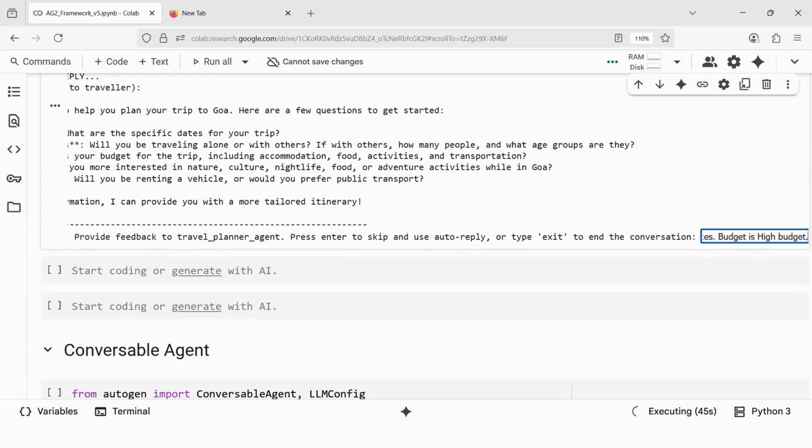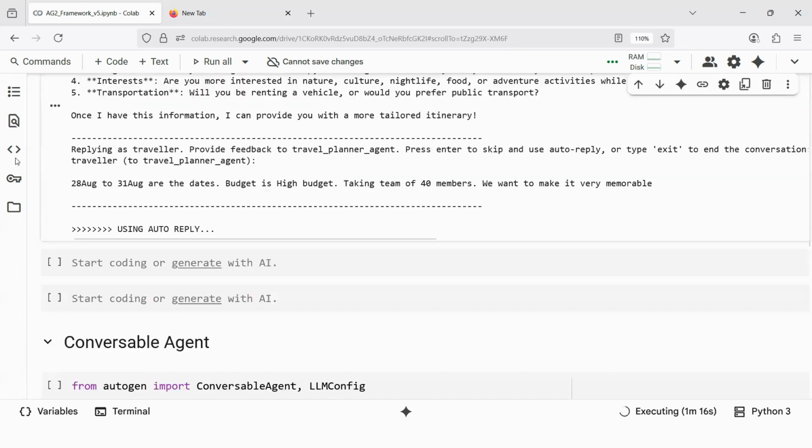And then we are taking a team of 40 members. Our whole team is going, marketing team, L&D team, all of us, a team of 40 members. And then what else were the questions? Food, we want to make this very memorable. Since I have given a large budget, let us see what it gives.